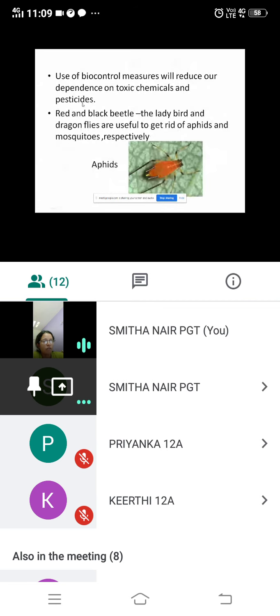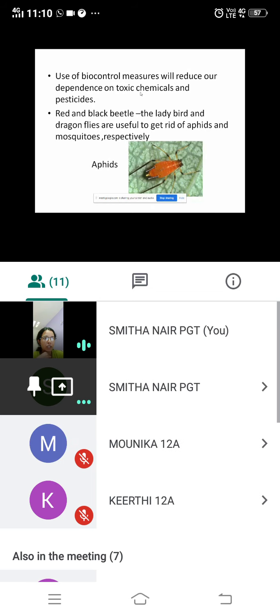So use of biocontrol measures will reduce our dependence on toxic chemicals and pesticides. This is another advantage. So when we are using biocontrol agents or biocontrol measures, we are not causing harm. Crops को भी harm हो सकता है. हम those people who are using pesticides and fertilizers, for them also it is harmful. It is harmful for the environment also.